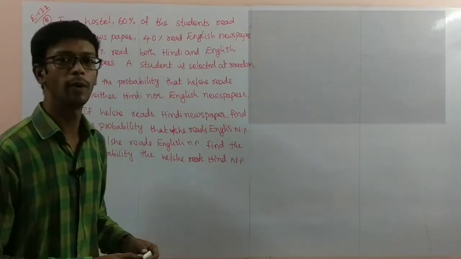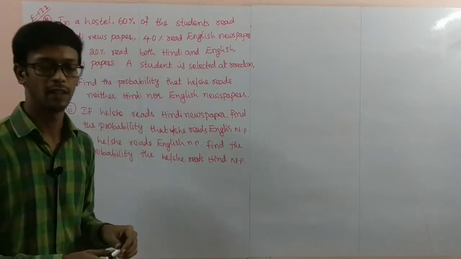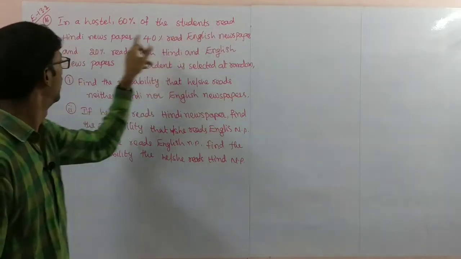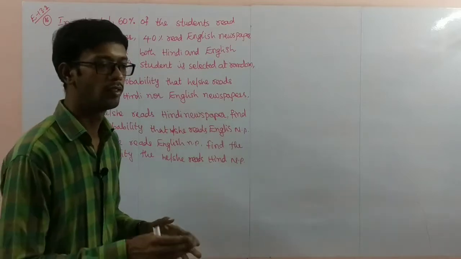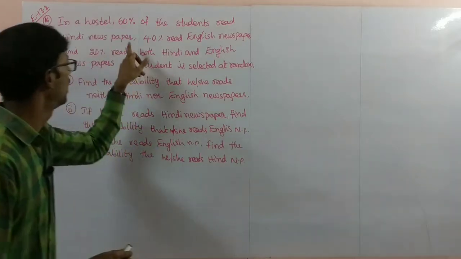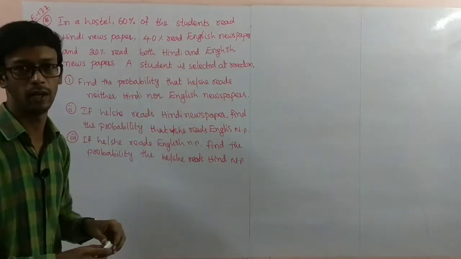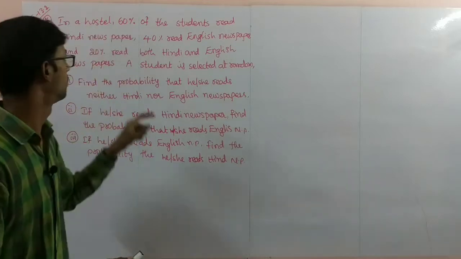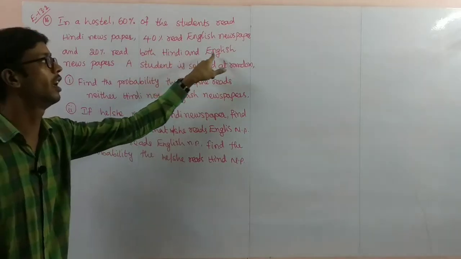Next, problem number 16 in the exercise. In a hostel, 60% of students read Hindi newspaper, 40% read English newspaper, and 20% read both Hindi and English.